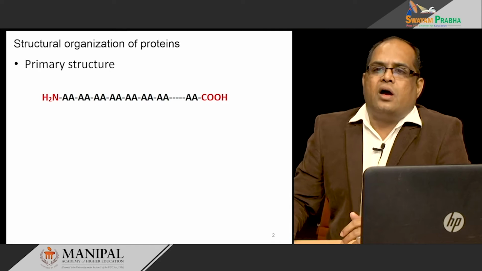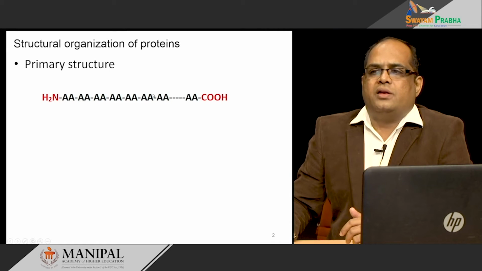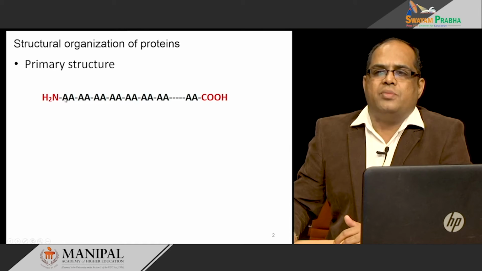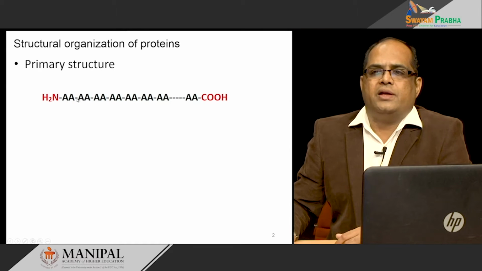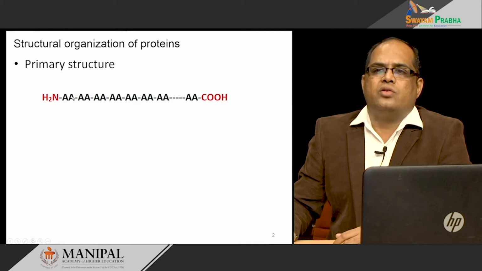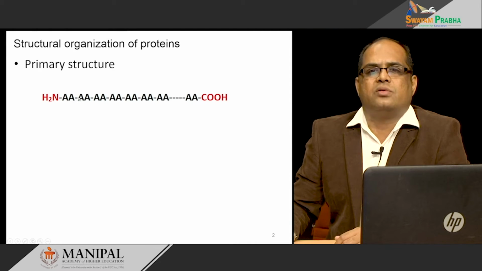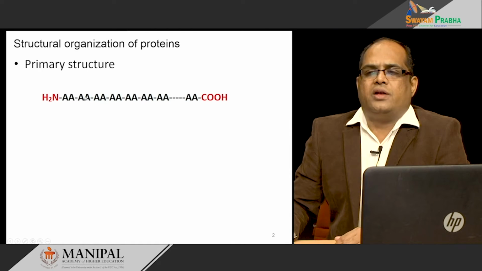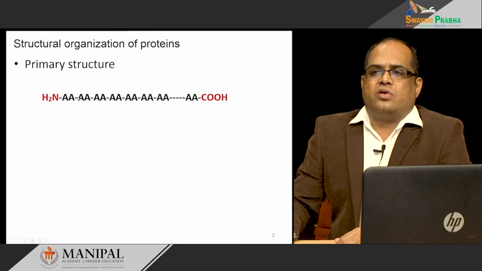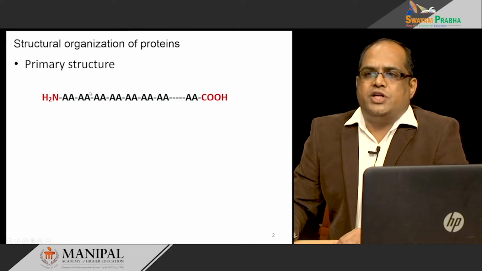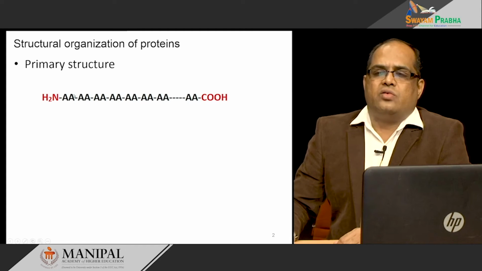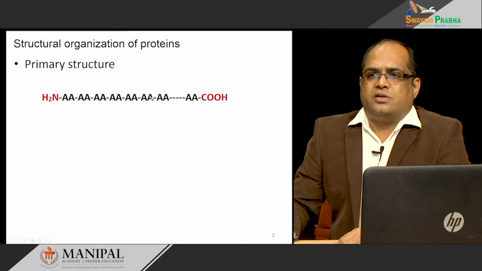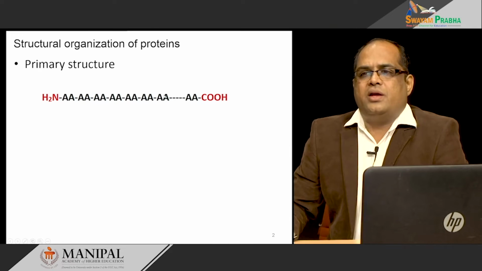peptide linkages. On one side we have an amino group, on the other side we have a carboxyl group. In between, the amino acids are linked together by peptide linkage. Peptide linkage is formed by the amino group of one amino acid with the carboxyl group of another amino acid with the release of a water molecule, and this peptide linkage is a very strong linkage. It is a covalent bond, and when proteins undergo denaturation, the peptide linkages are not broken down. So this is a strong linkage, that is the primary structure.